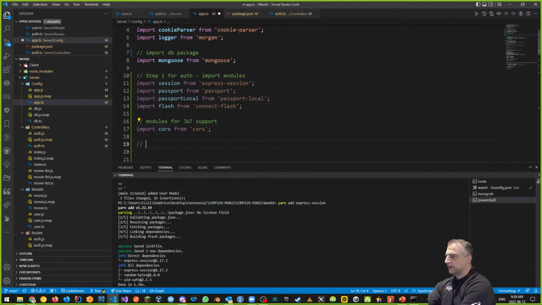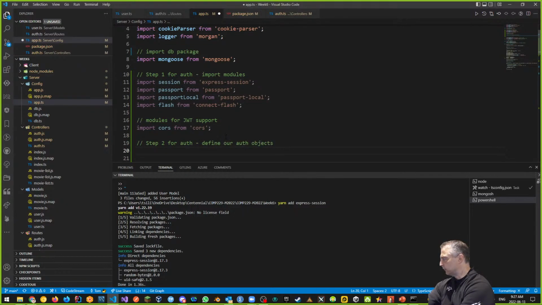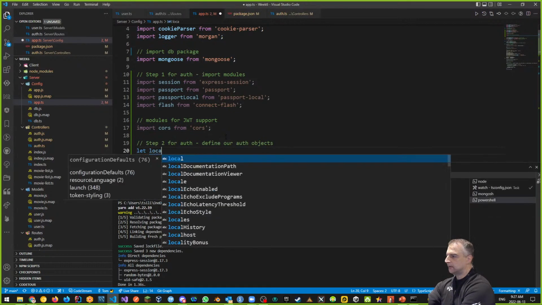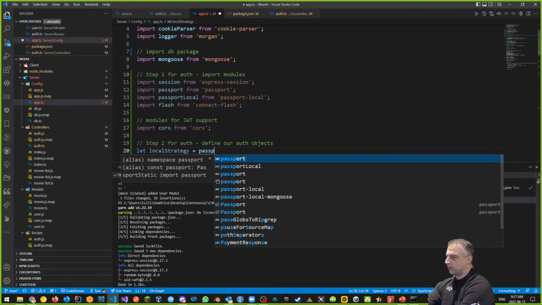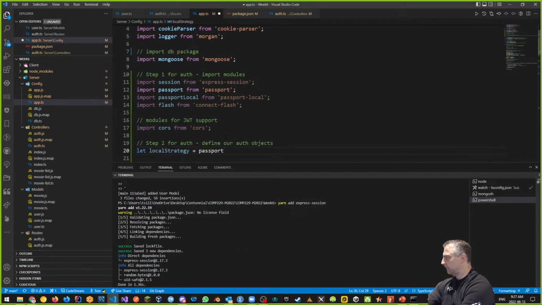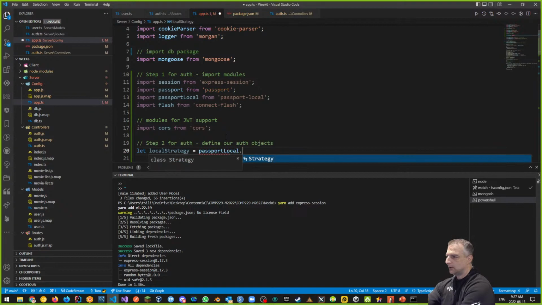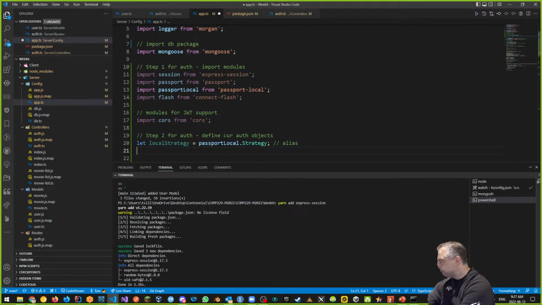Okay, so here's step 2. For auth, we're going to define our authentication objects. What those look like: we're going to let LocalStrategy equal our passport-local, passport-local.Strategy. So basically passport-local's LocalStrategy is just an alias. Okay, that's what we have there.